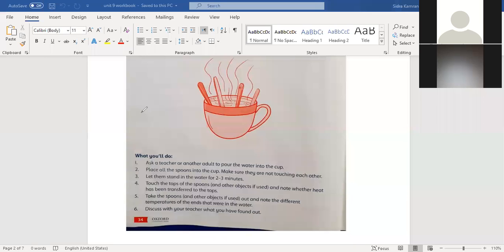So in this way, you have to perform this experiment. You have to touch all the spoons and observe which spoon is hotter, which spoon is conducting more heat. This is basically a transfer of heat by conduction.